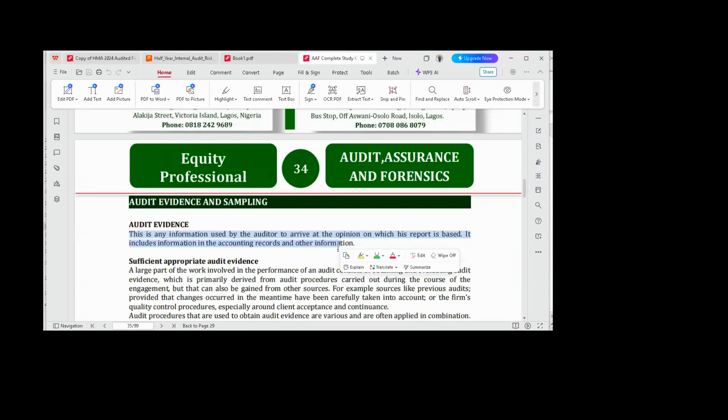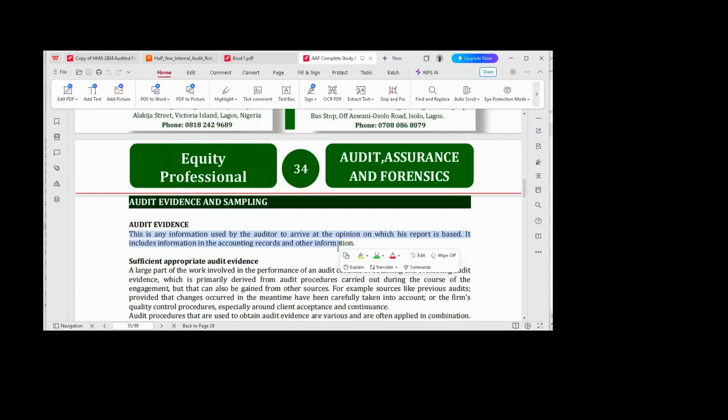Now, when you want to carry out an audit engagement in a client company, there are procedures you need to follow. The first thing you need to do is to have been given the go-ahead by the client that you can go ahead and perform your audit.